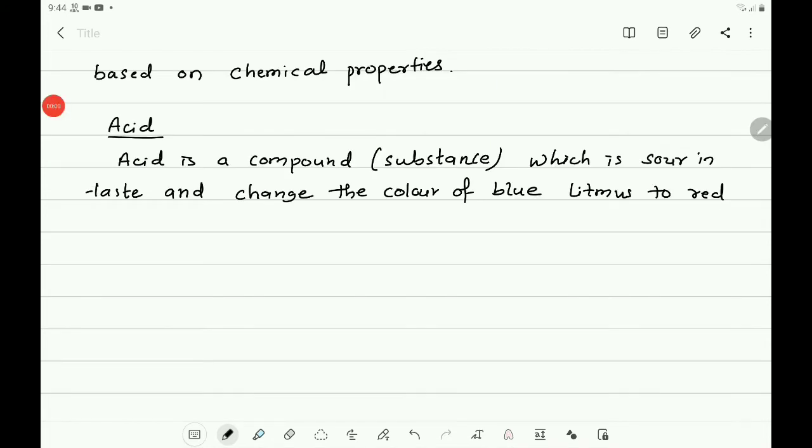Then you can give the examples of some natural substances which are acidic in nature. You know that is lemon, and also orange. Then you can have tamarind, grapes.